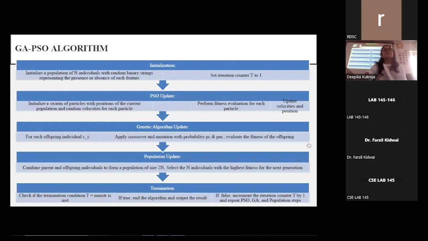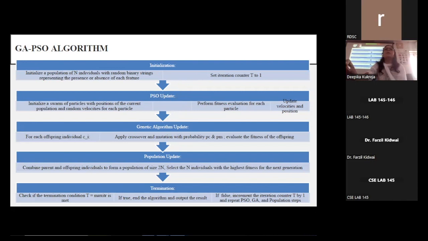In the initialization phase, we initialize the population of individuals with random binary strings representing the presence or absence of each feature. An iteration counter is set to a value of 1, and it may achieve a maximum value of max ITR.